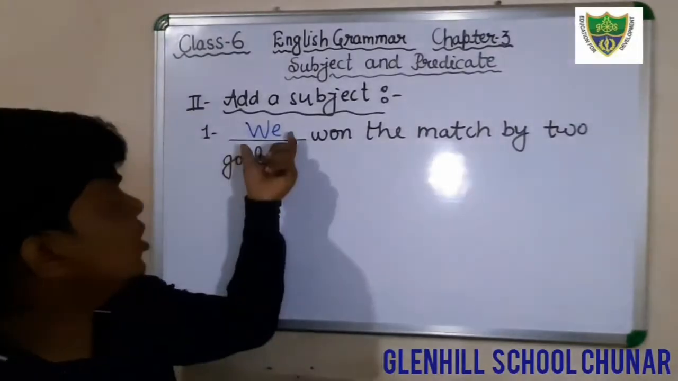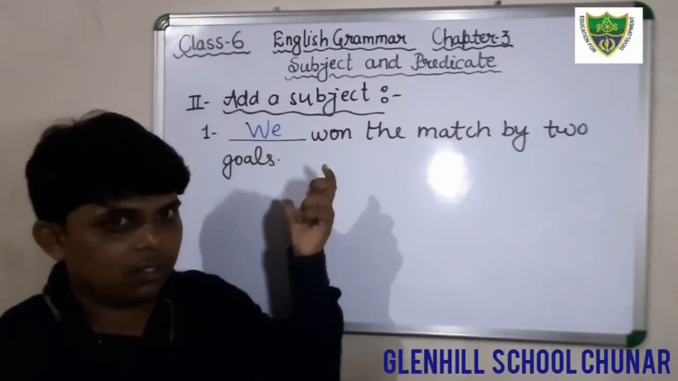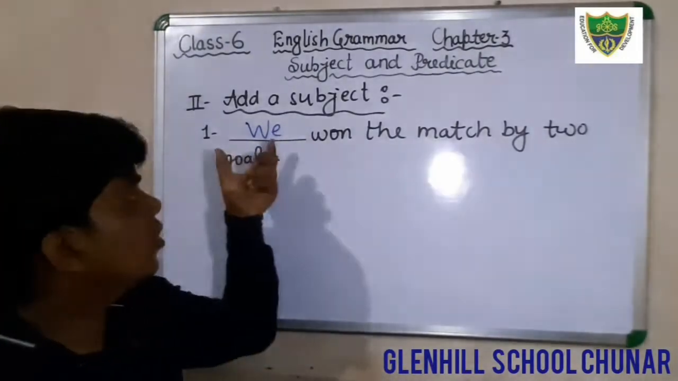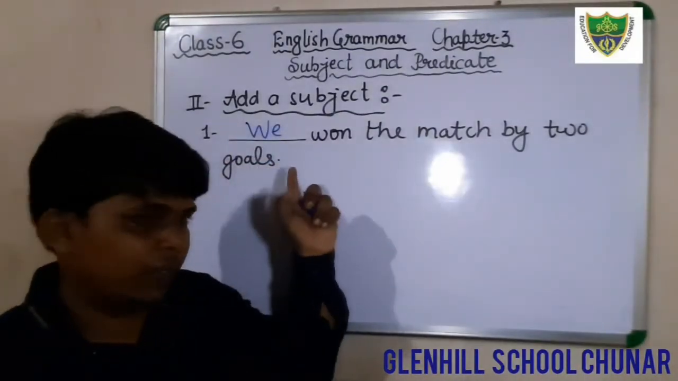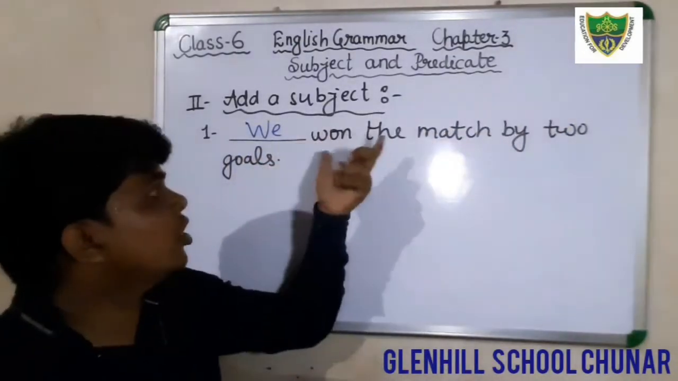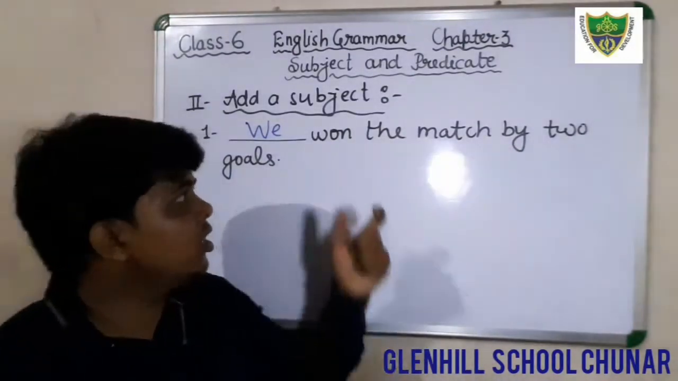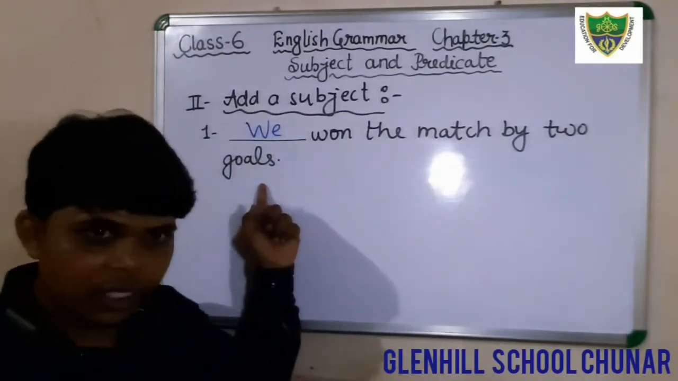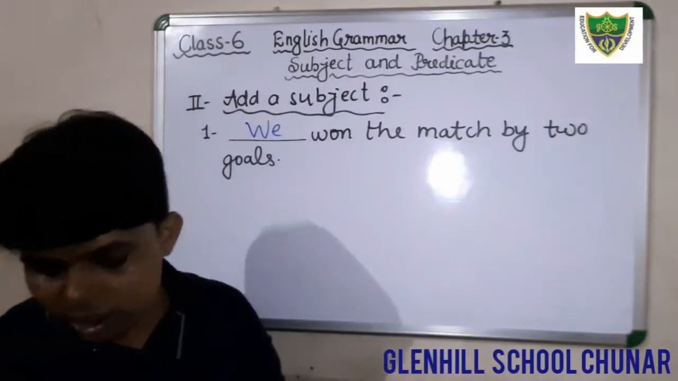Here in this sentence, we denotes the players. We denote some people. We denote the persons. Therefore, the word we is what? Subject. And what we are saying about the subject? We are saying that the subject won the match by 2 goals. So in this sentence, what is the predicate? Won the match by 2 goals is the predicate and the subject is we. Okay students, just write down.